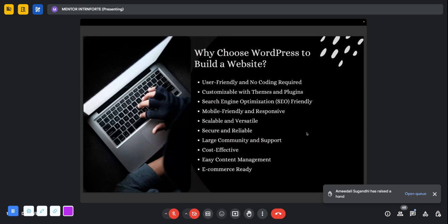So once you have a domain and a hosting, in the control panel you can just click a button and install WordPress. So, easy content management. Again, in WordPress, there are a lot of themes and a lot of page builders. There are free themes and paid themes. Free themes are more than efficient if you ask me, because there also you can customize. So easily you can click, choose, edit, and save the data.